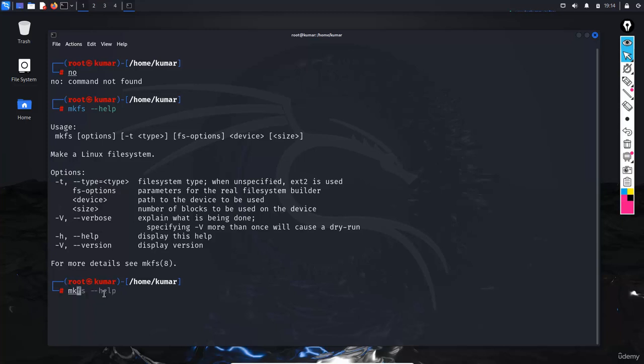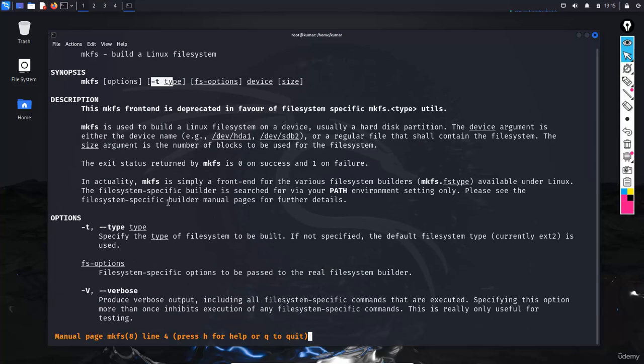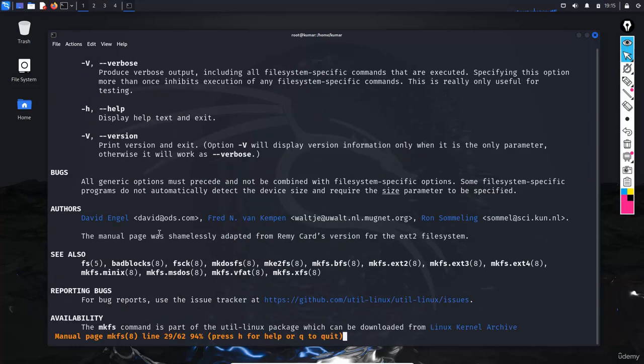For more detail, you can use the man command, man mkfs, which will give you multiple options here. With -t, you assign which type of file system you want to create.